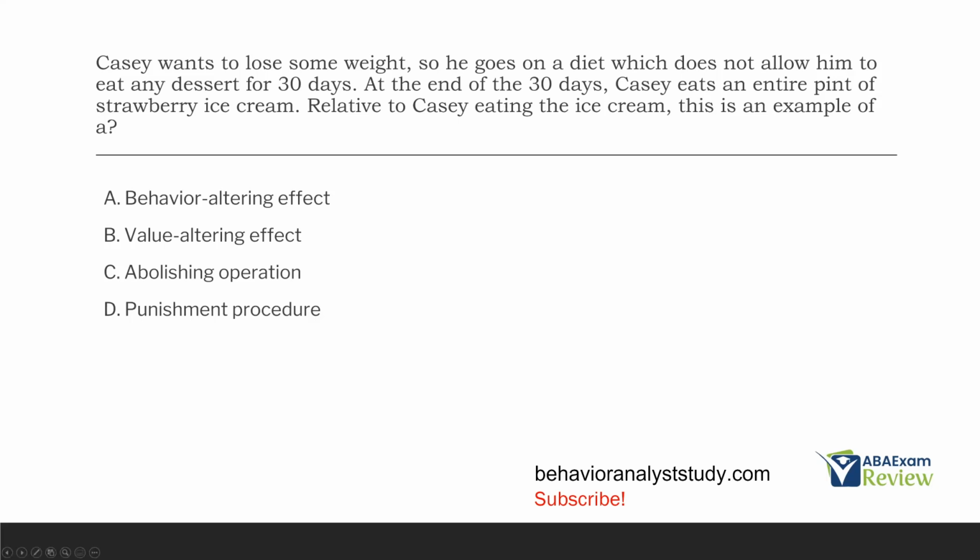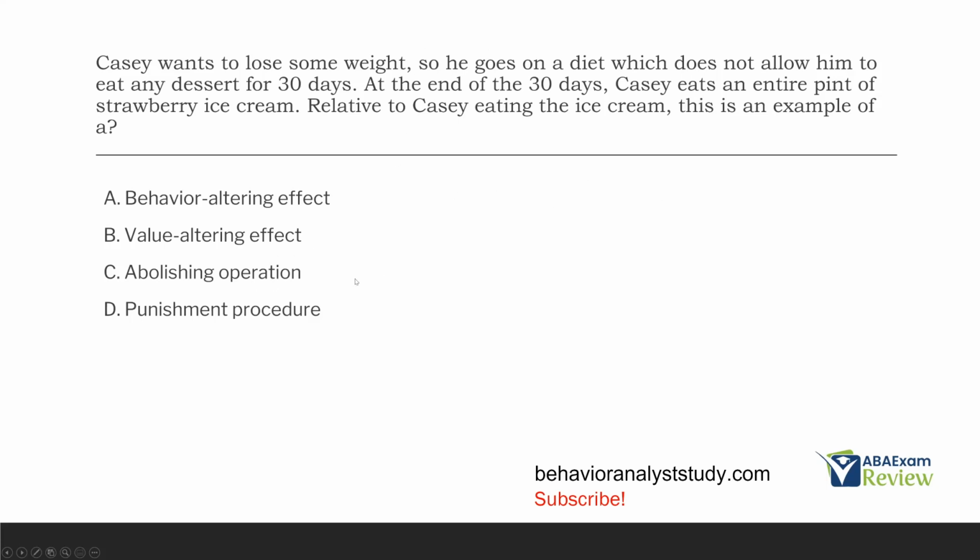However, we're not looking at the value of the ice cream. We're looking at Casey's behavior. So relative to that, what is this an example of? Well, a behavior-altering effect. Motivating operations have two effects. They have behavior-altering effects, which are temporary changes in behavior, and value-altering effects, which are temporary changes in the value of a consequence. The value-altering effect altered the value of the strawberry ice cream, but we're not looking at that. We're looking at Casey. This is the behavior-altering effect.